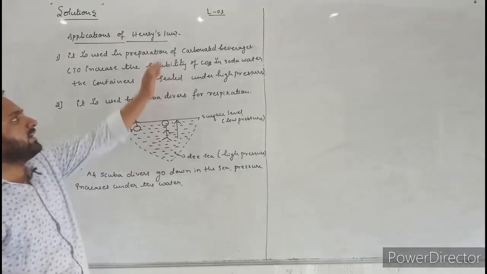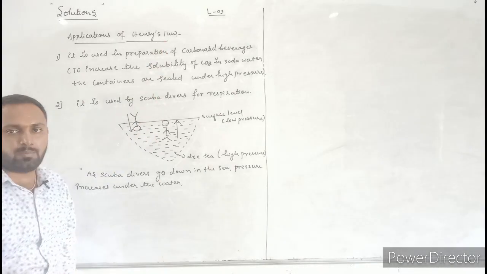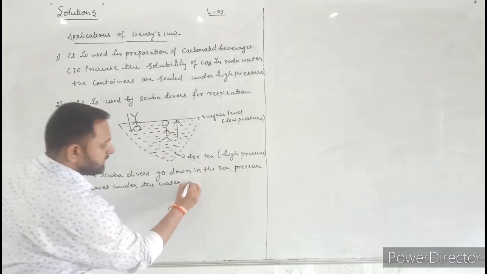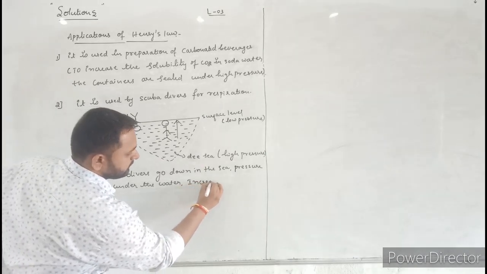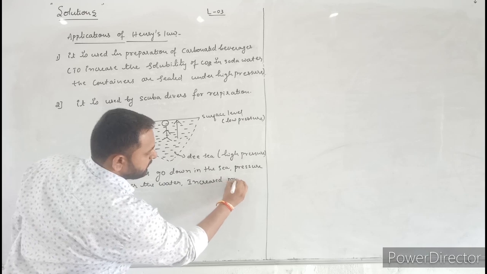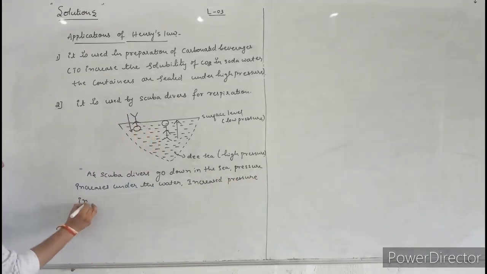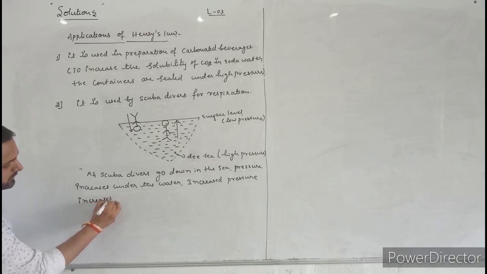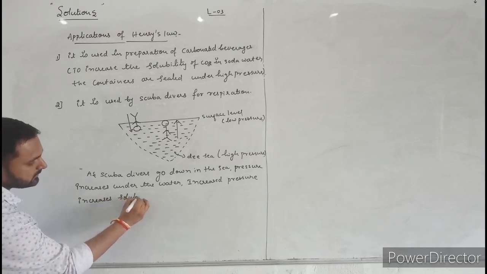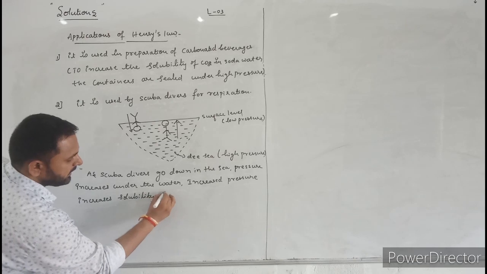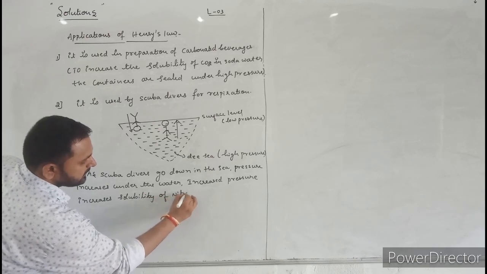Why? Because according to Henry's law, the solubility is directly proportional to the pressure. Here, the increased pressure increases the solubility of nitrogen gas in blood.